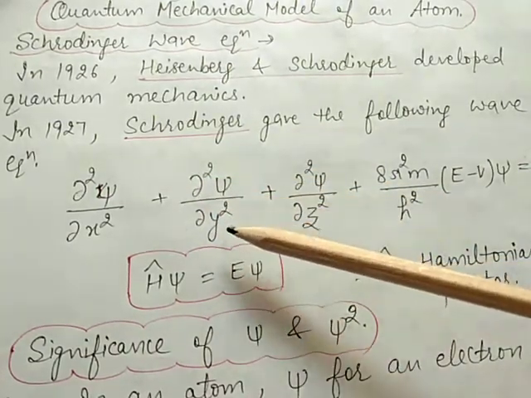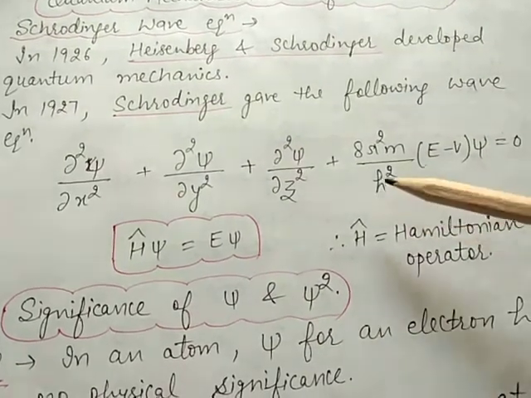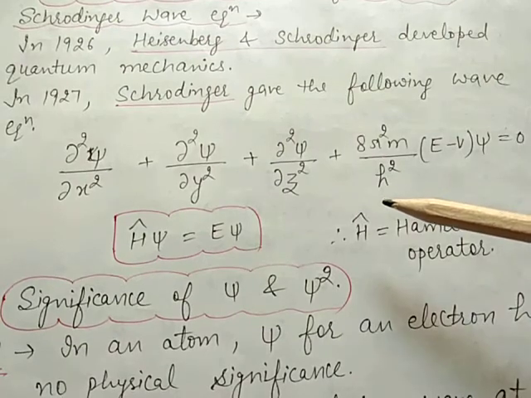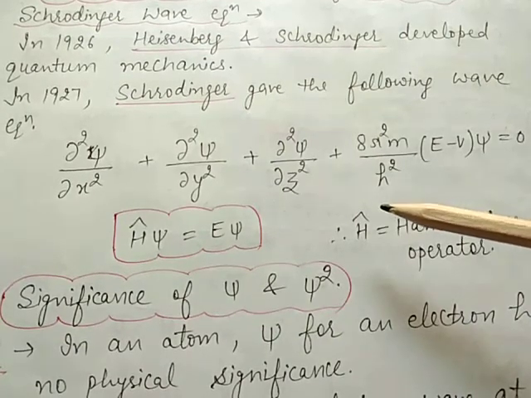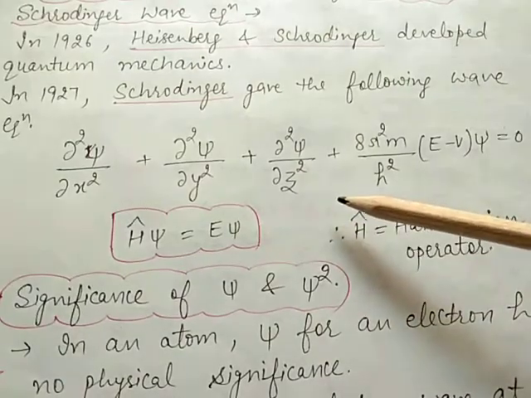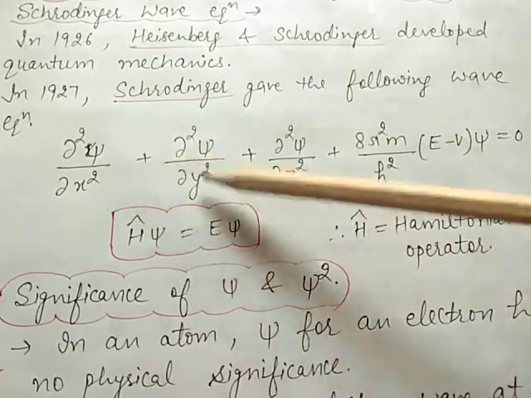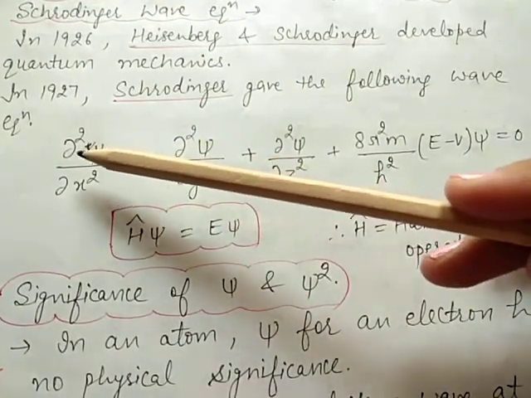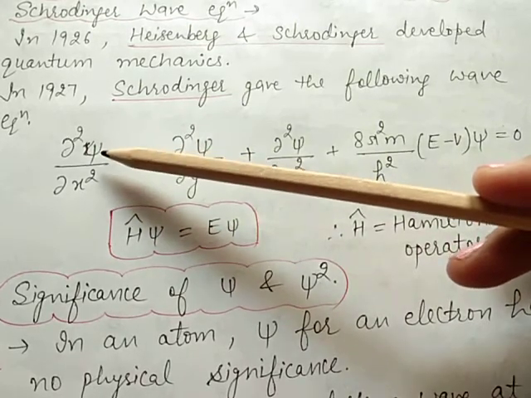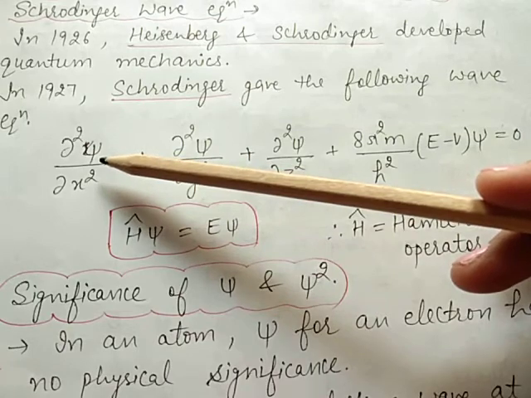This is the Schrödinger equation. This Schrödinger wave equation is used to describe the wave motion of electrons in three-dimensional space around the nucleus. Here, del square psi is the wave function of space coordinates x and y.